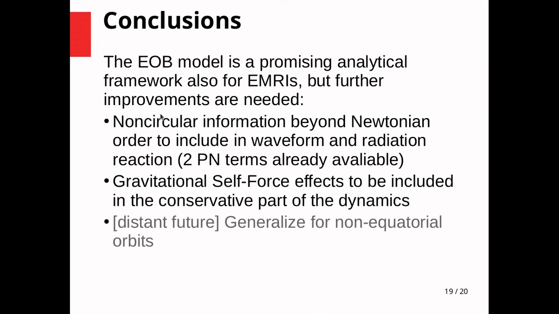First of all, we have to include non-circular corrections beyond the Newtonian level, but terms at 2 post-Newtonian order are already viable, so we will consider them in the near future. We will also consider the gravitational self-force effects that have to be included in the conservative part of the dynamics, and moreover, in the future, we also have to generalize the model to non-equatorial orbits.